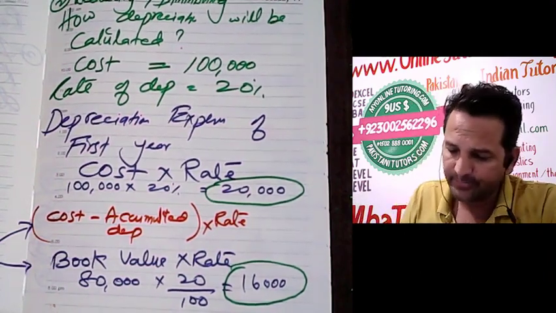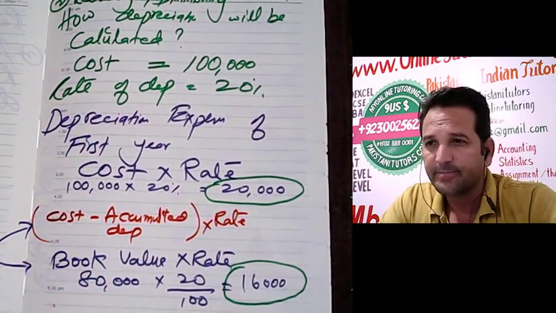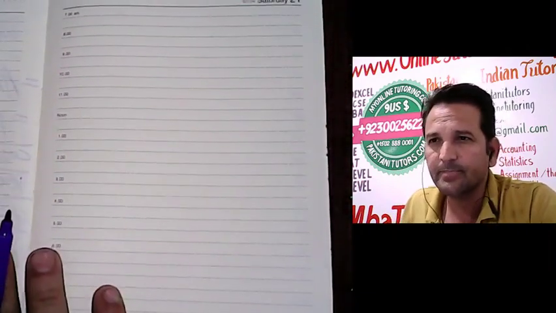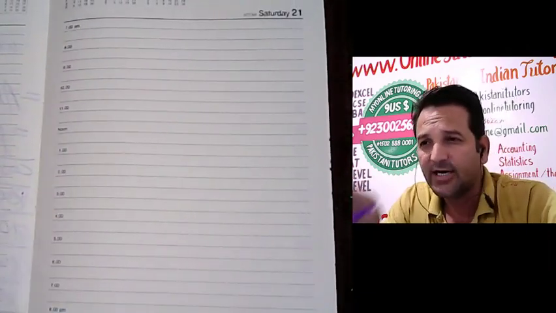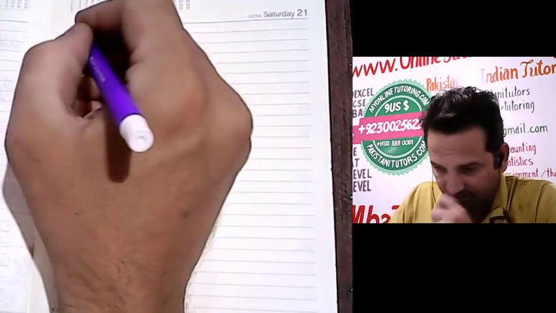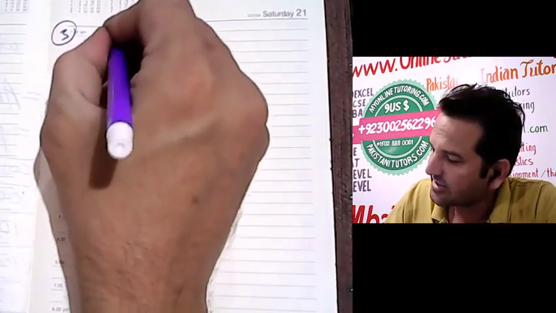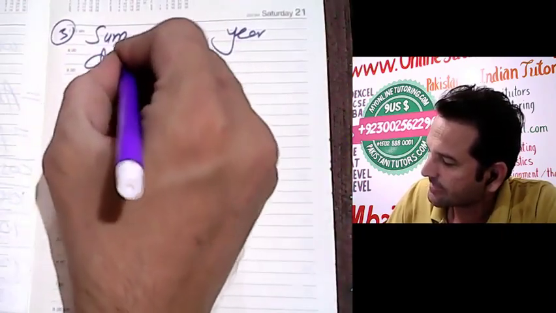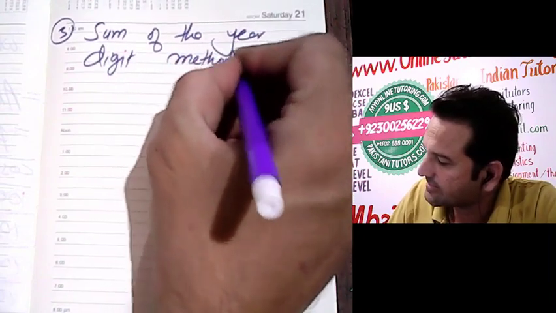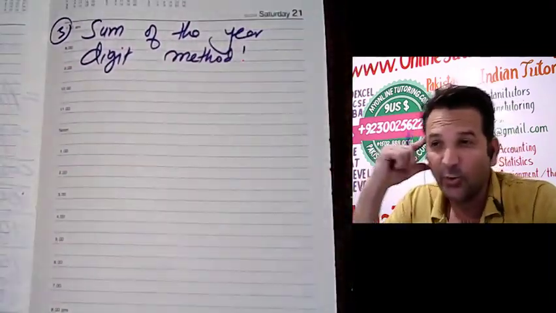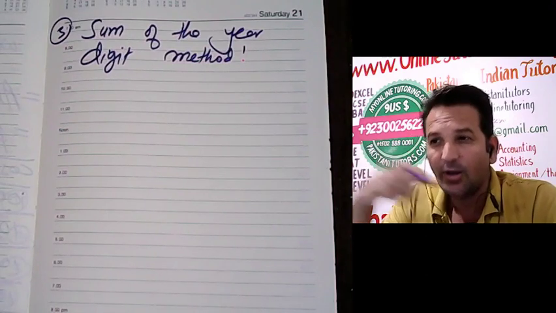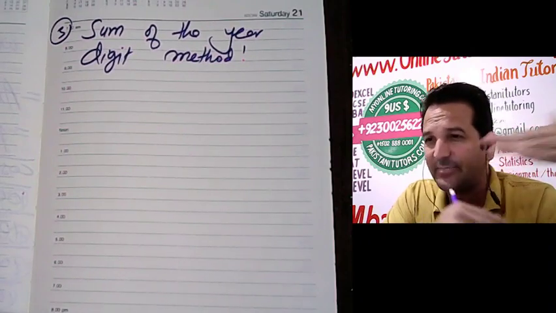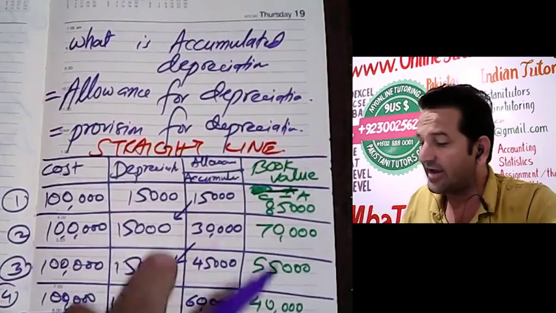Now we are talking about the third method of depreciation, which is known as the sum of the year digit method. And now you must have a clue why we say the first one is the straight line method: because the depreciation expense is the same in all the years.